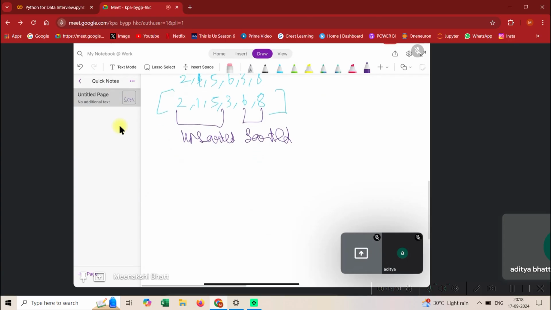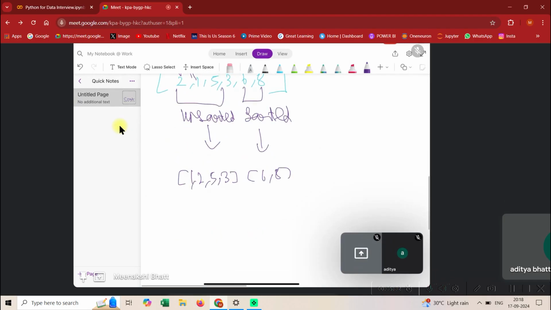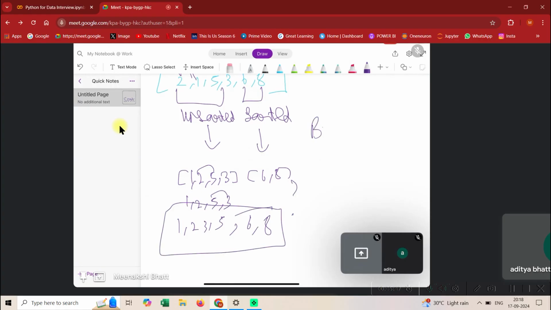This is not very difficult, guys, but just try to understand this. You will redo this, compare this, and it will become 1 2 5 3 6 8. That part is sorted. Then you will compare 5 and 3, this would become 3 and 5, 1 2 3 5 6 8. So see guys, you were able to sort it. This is how you sort it. This algorithm is known as bubble sort.